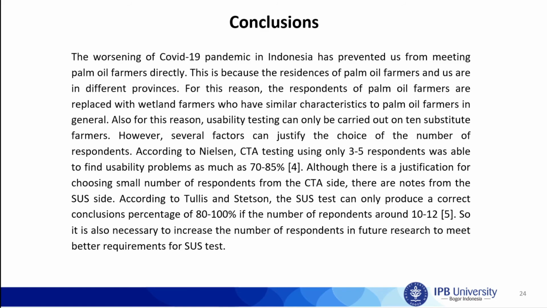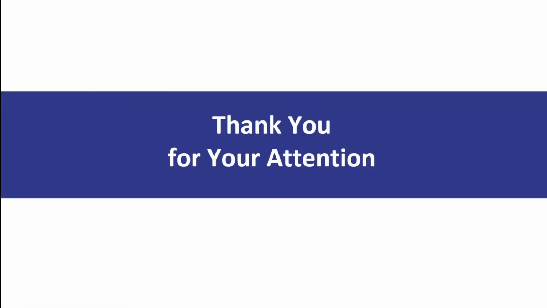that is not the case from the SUS side. According to Tullis and Stetson, the SUS test can only produce the correct conclusion percentage of 80 to 100% if the number of respondents is around 10 to 12. So it is also necessary to increase the number of respondents in future research to meet the better requirement for the SUS test. This is the end of the presentation.